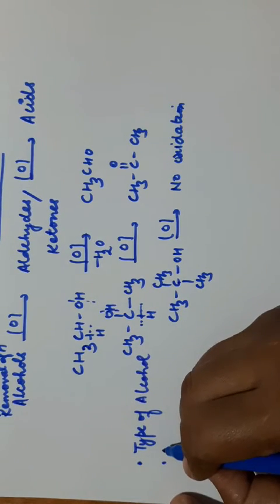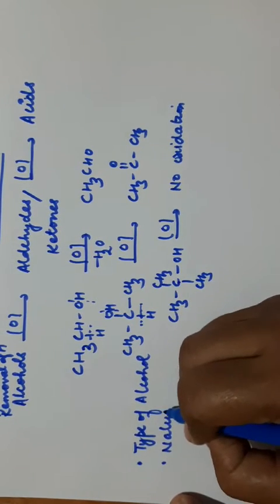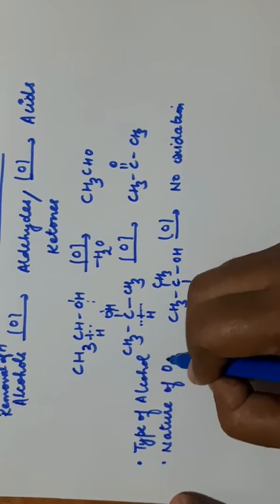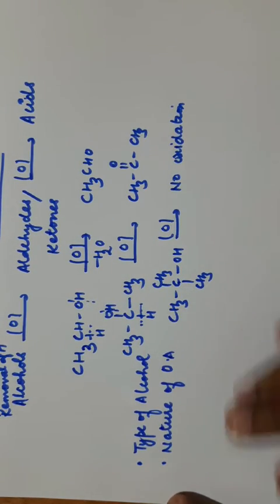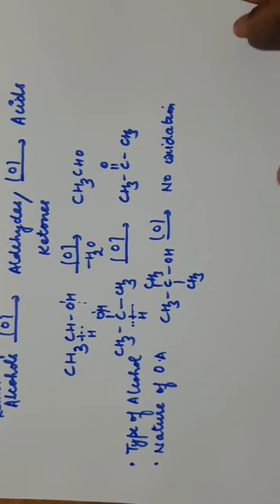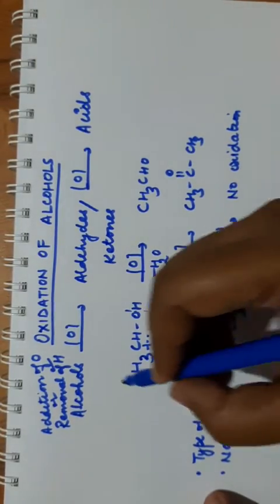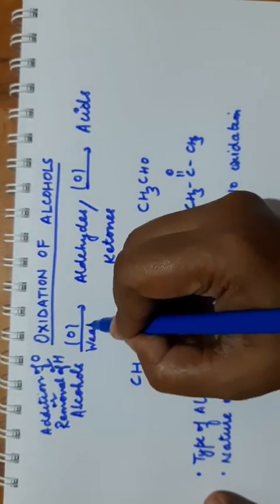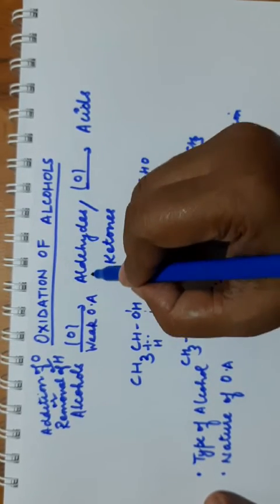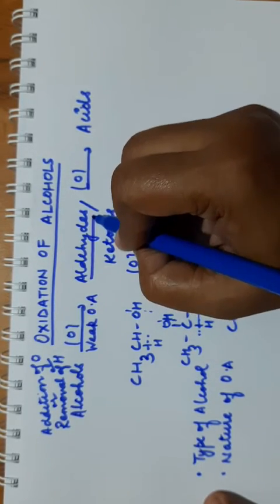Now the type of product that is formed depends upon the type of alcohol used, and second, the nature of oxidizing agent used. What is the nature of oxidizing agent? What is the type of alcohol? If you are using weak oxidizing agent, the reaction will stop at this stage, aldehyde.